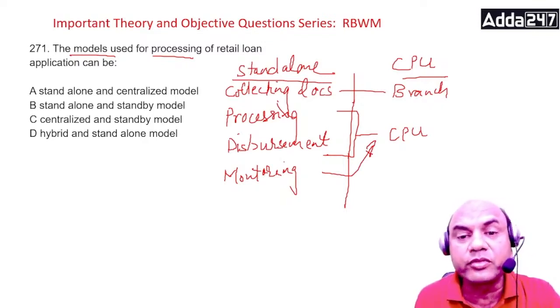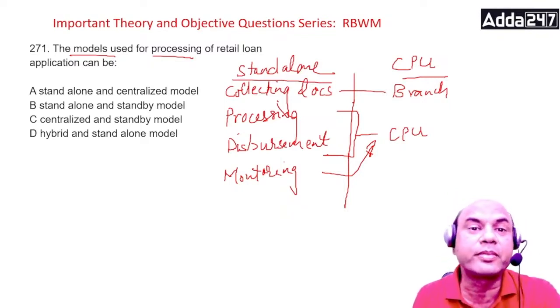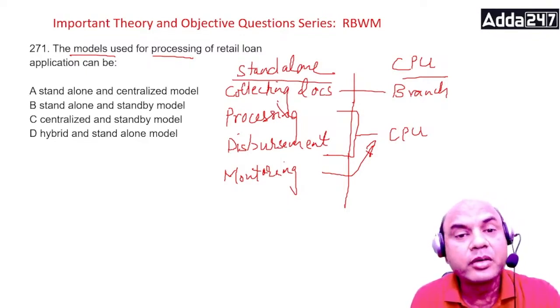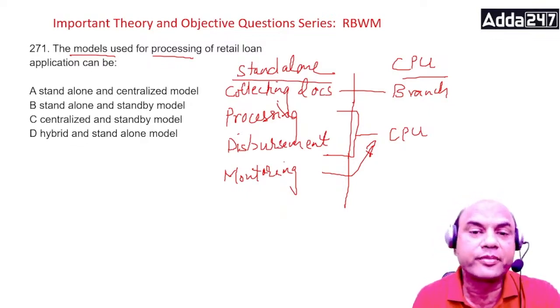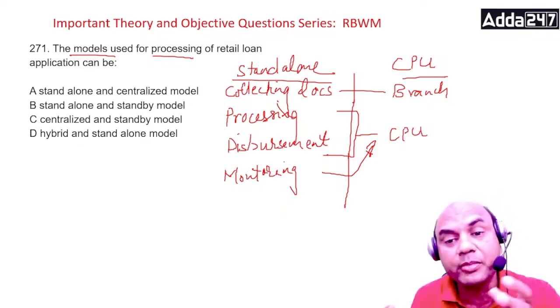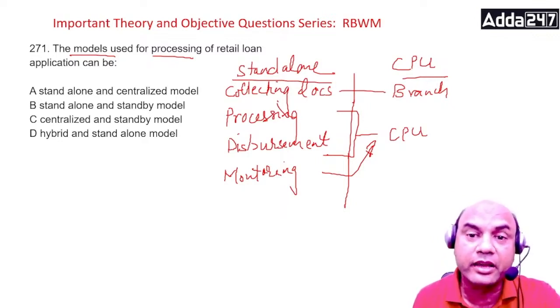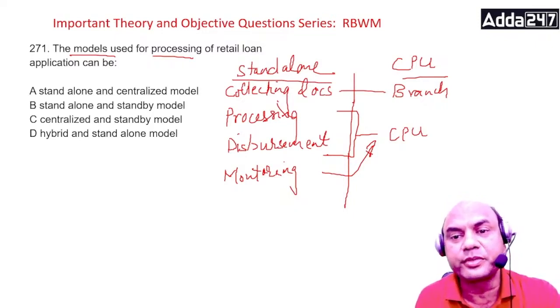So depending on what the type of banking is and what is the level of that bank. Level of the bank means what is the business level of that bank. Level means level, not individual level I am talking of. Business level of that bank. If that bank is a bigger bank, like HDFC Bank, ICICI Bank, SBI, then they generally follow the CPU model. Okay.